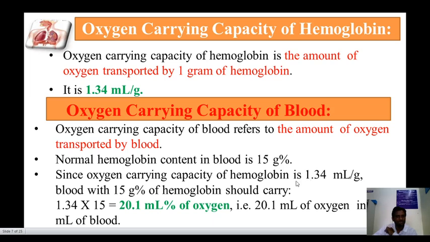Since the oxygen carrying capacity of hemoglobin is 1.34 ml per gram, blood with 15 grams of hemoglobin should carry 1.34 times 15, that is 20.1 ml of oxygen in 100 ml of blood.